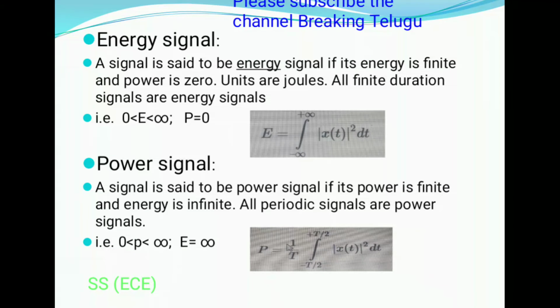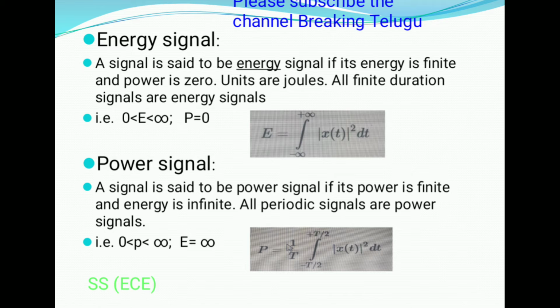Coming to the power signals. A signal is said to be a power signal if its power is finite and energy is infinite. In this, power means the rate of change of energy. All periodic signals are power signals. So a periodic signal means it contains some time period.